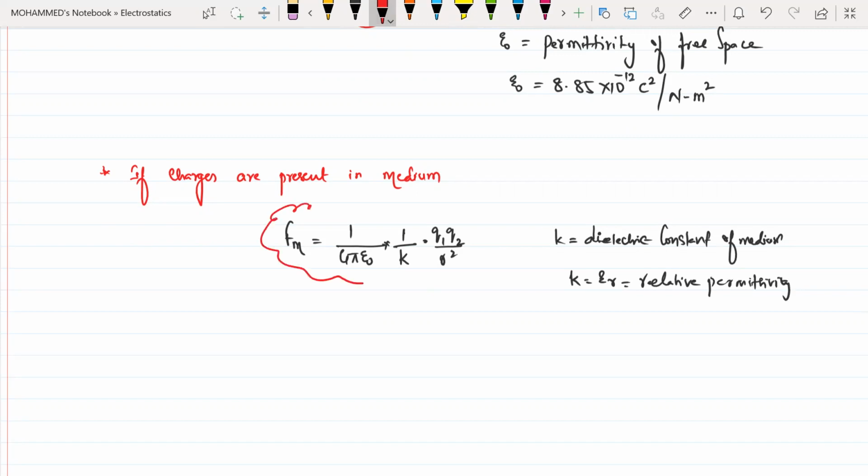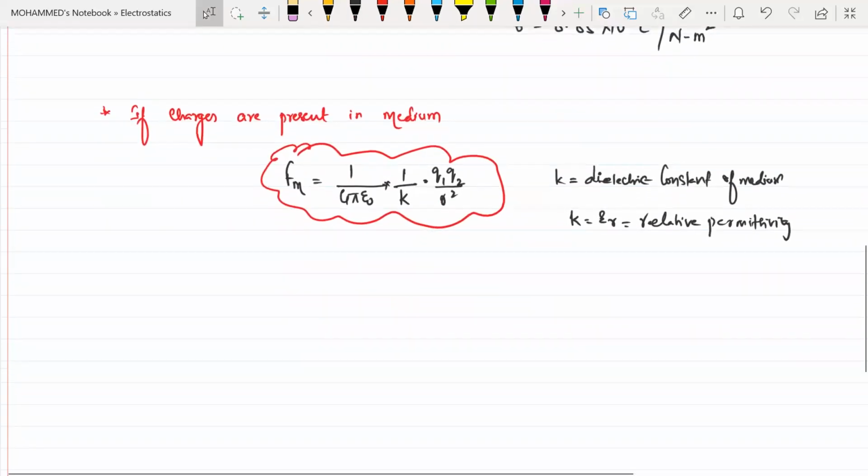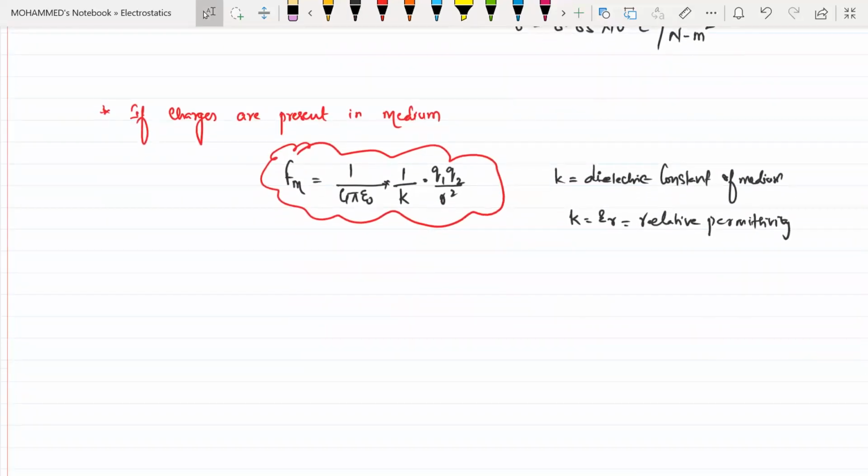So basically, what does permittivity mean? In vacuum, we don't have the value of K. There is no dielectric constant in vacuum, because there is no medium. The dielectric constant of the medium is applicable only for the medium part. Okay, now?